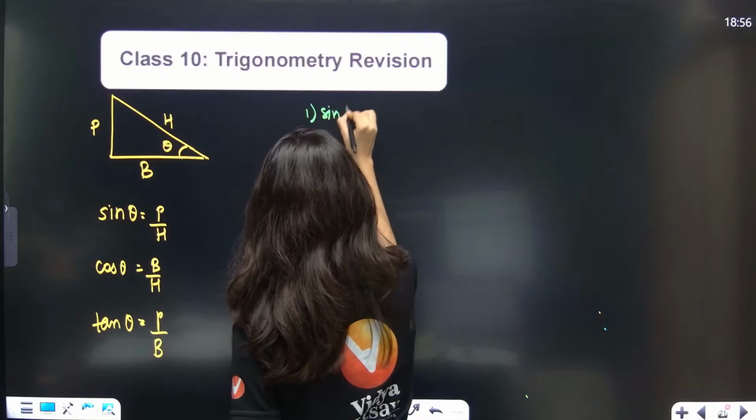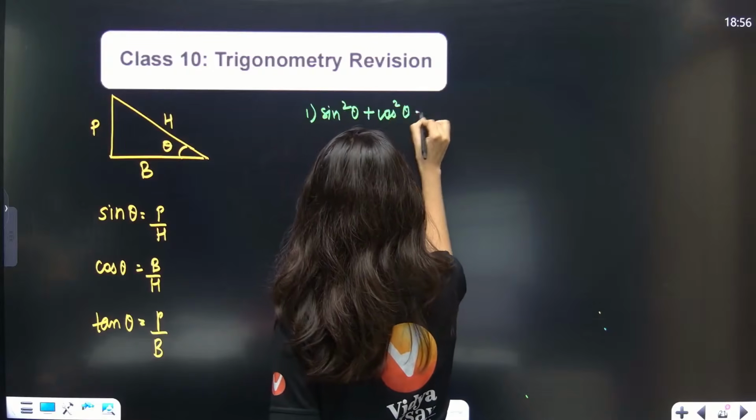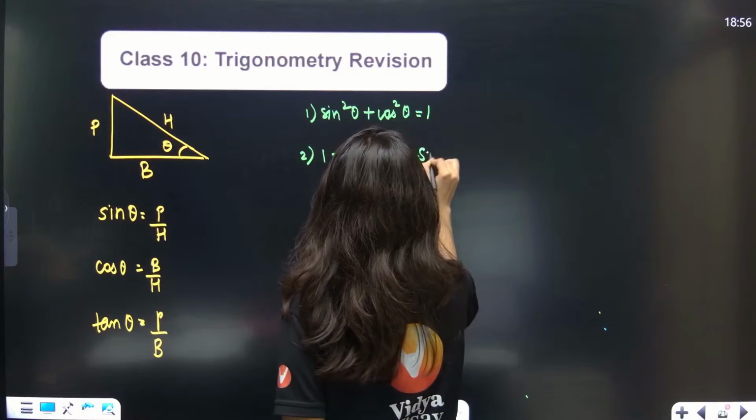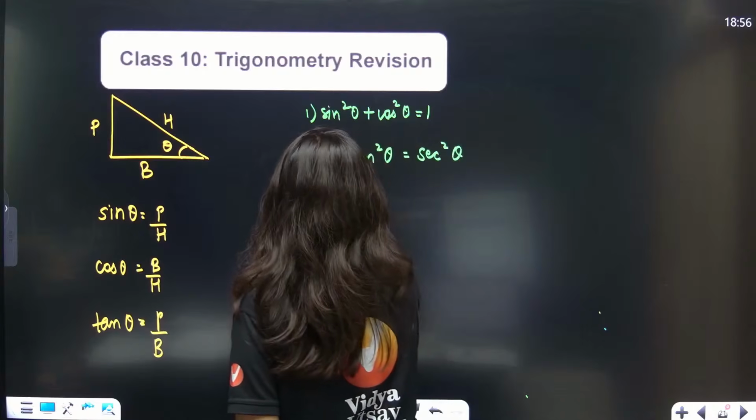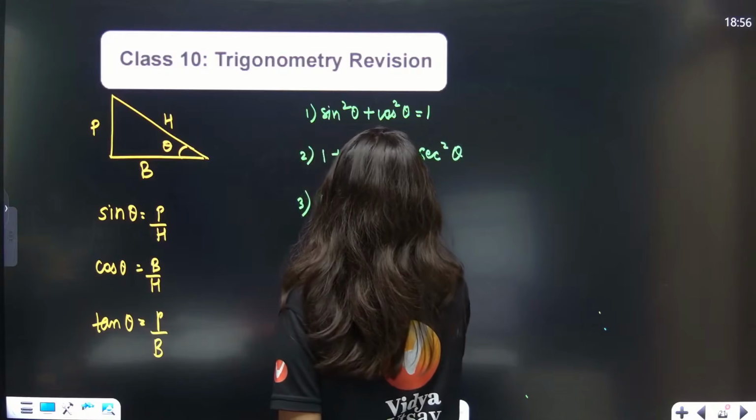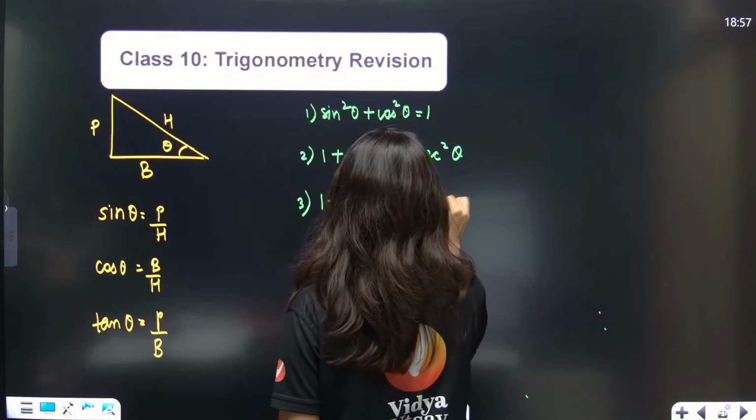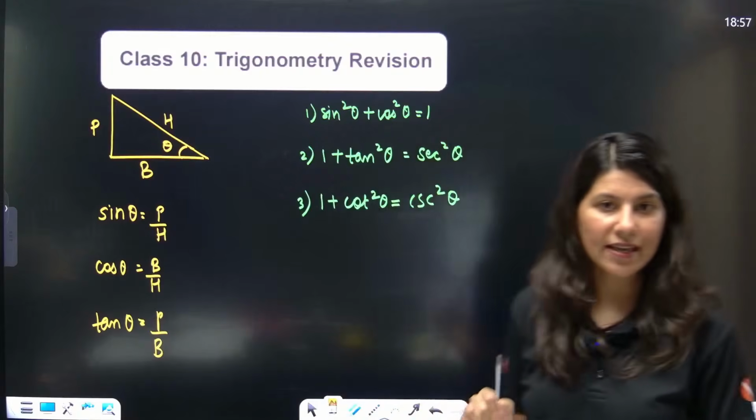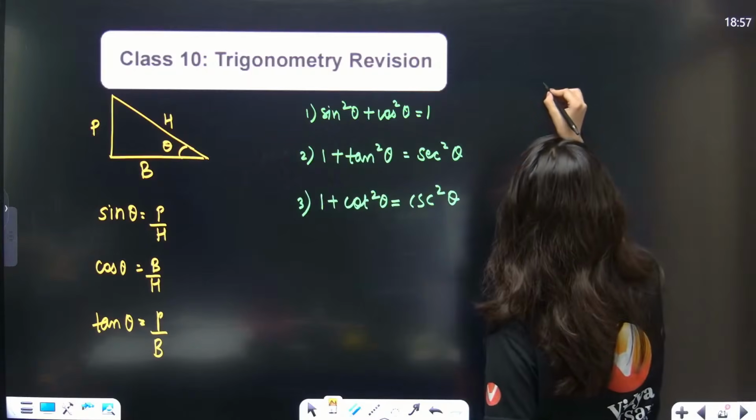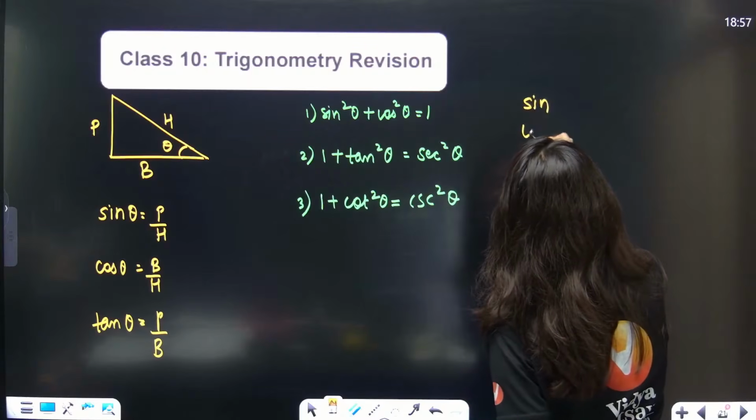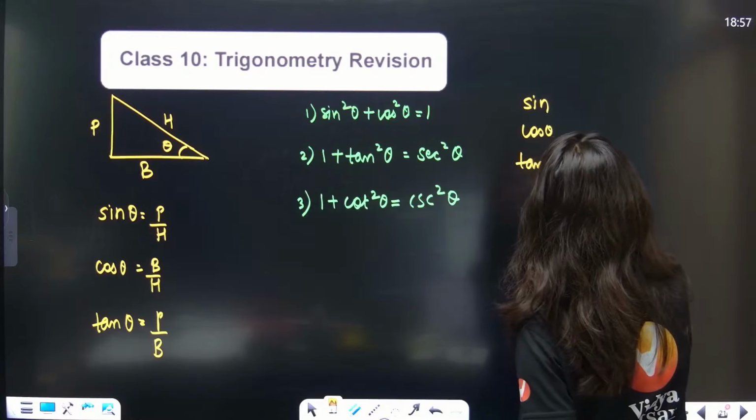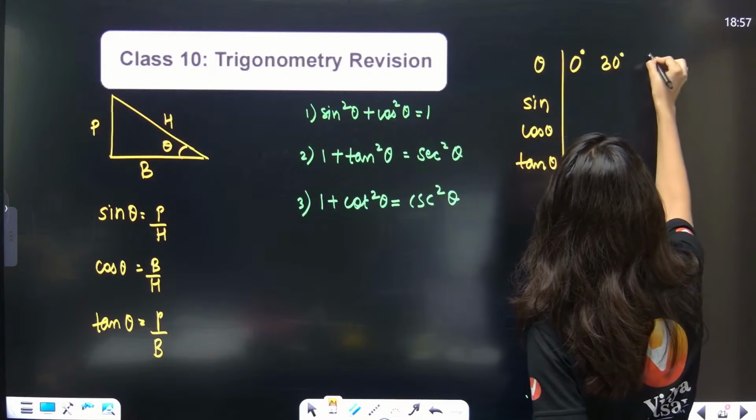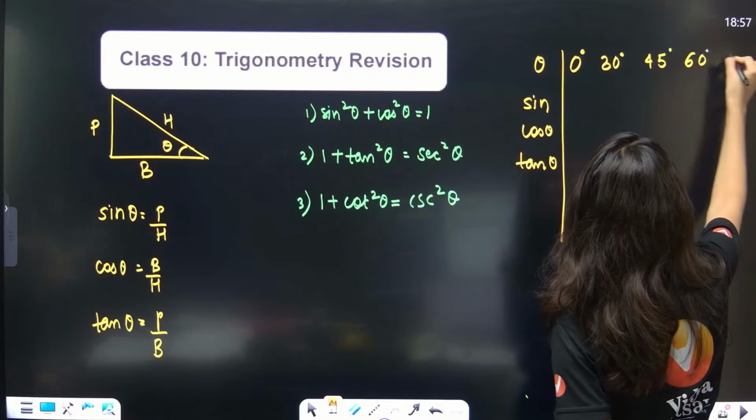Sin square theta plus cos square theta is 1. 1 plus tan square theta is equal to sec square theta. And 1 plus cot square theta is equal to cosec square theta. Okay? All right? Yes, everybody? Then after that, do you remember that trigonometric table, sin theta, cos theta, tan theta, for the specified angles, so this is your theta: 0 degree, 30 degree, 45 degree, 60 degree, 90 degree.